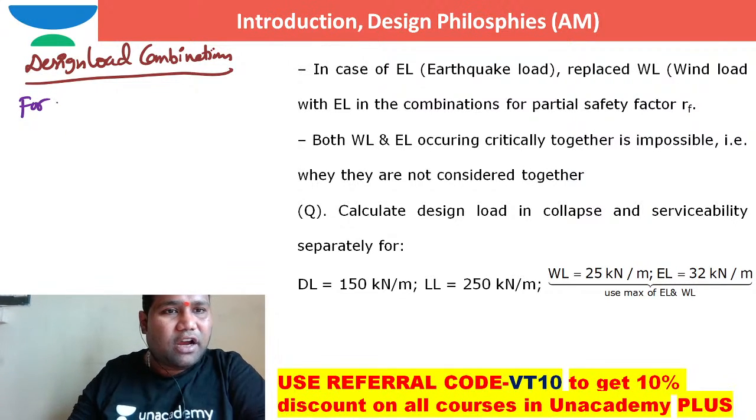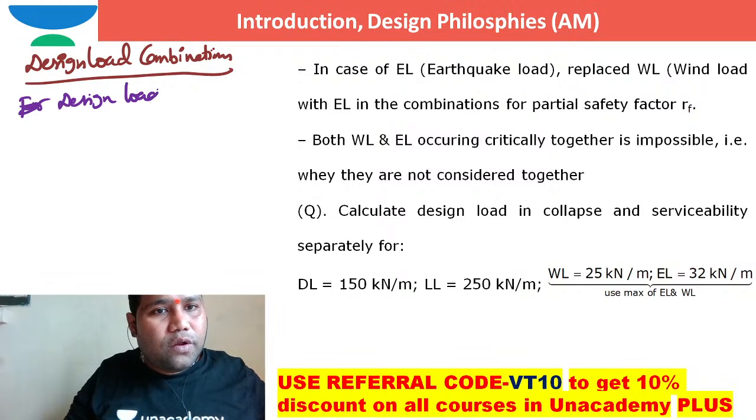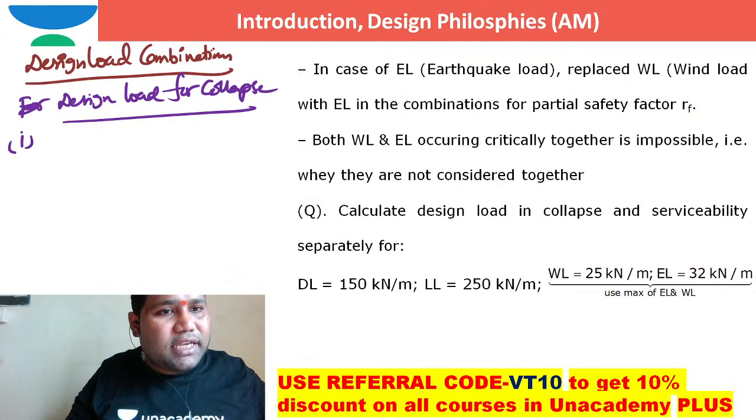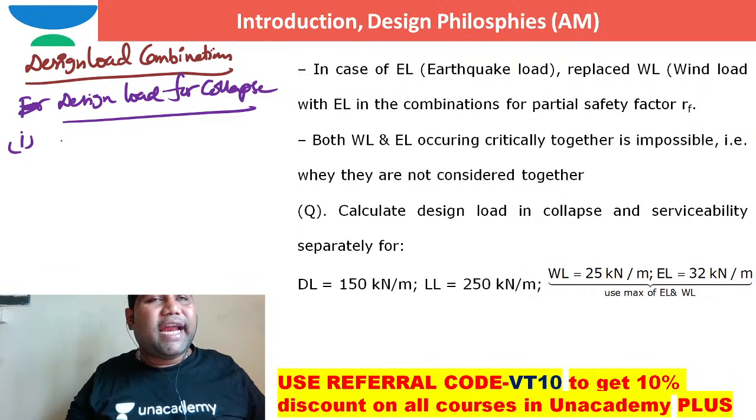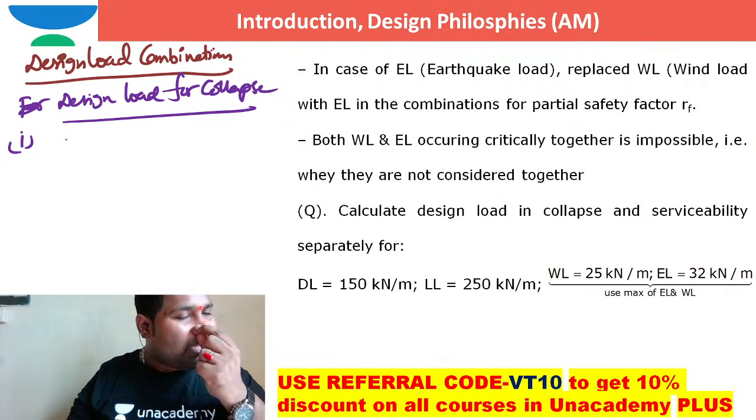First, the design load for limit state of collapse. I hope everybody can say, sir, if it is a combination of dead load and live load, then the load factor or partial safety factor for load is 1.5.